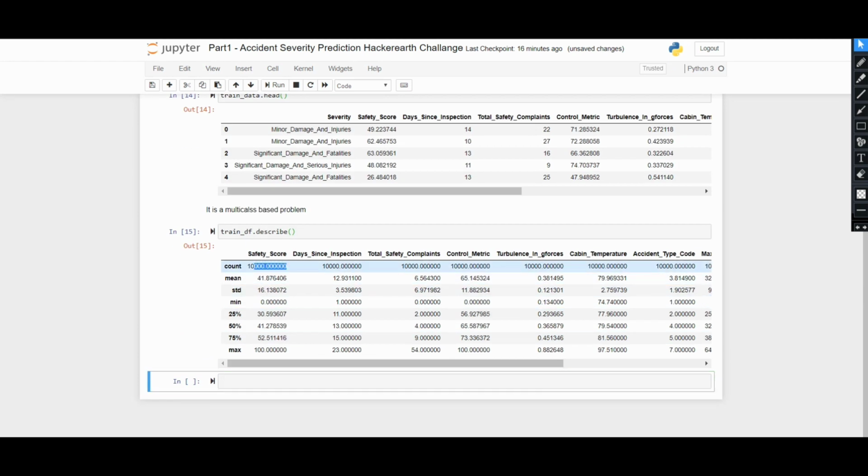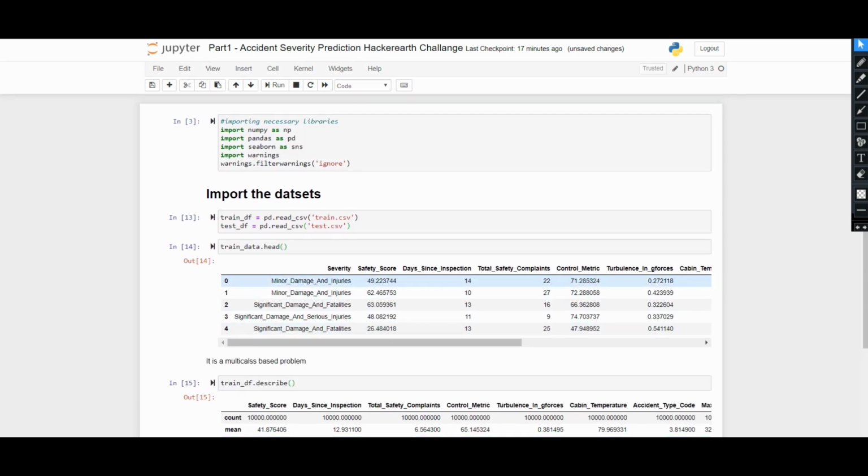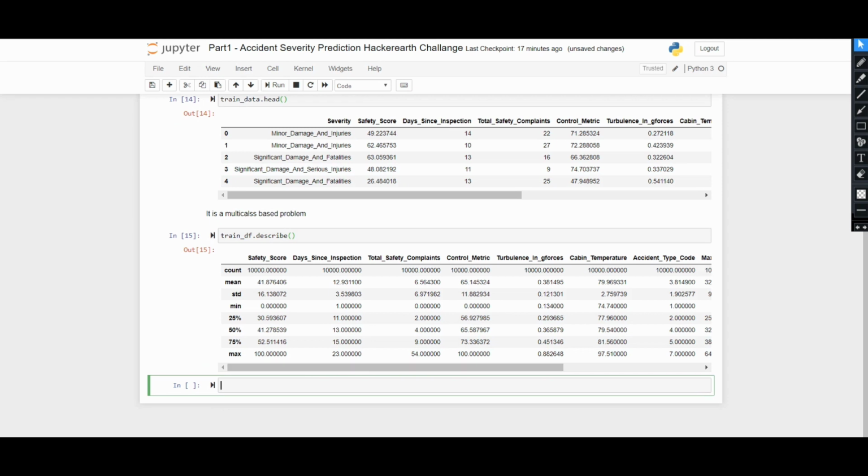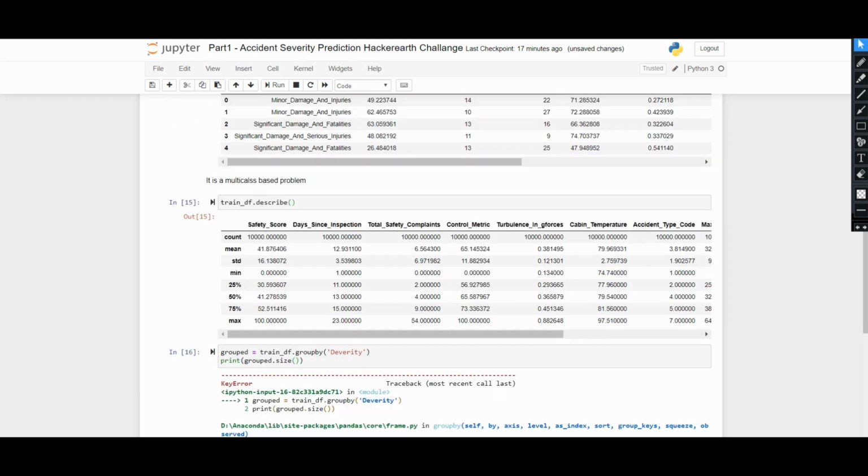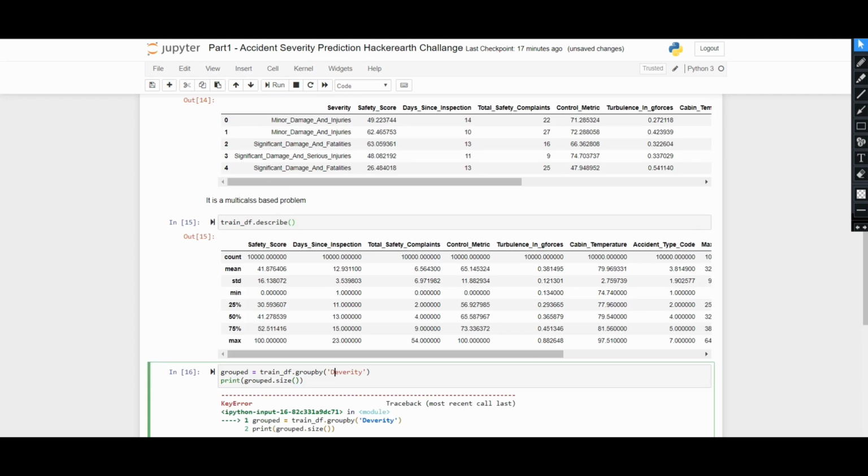As you can see, there are 10,000 total rows in train, where the mean is 41 and the standard deviation is 16. These are some statistical descriptions of the whole train data. Now let's find out how many classes there are in the severity column. So group equals train_df.groupby, oh sorry, it will be severity.